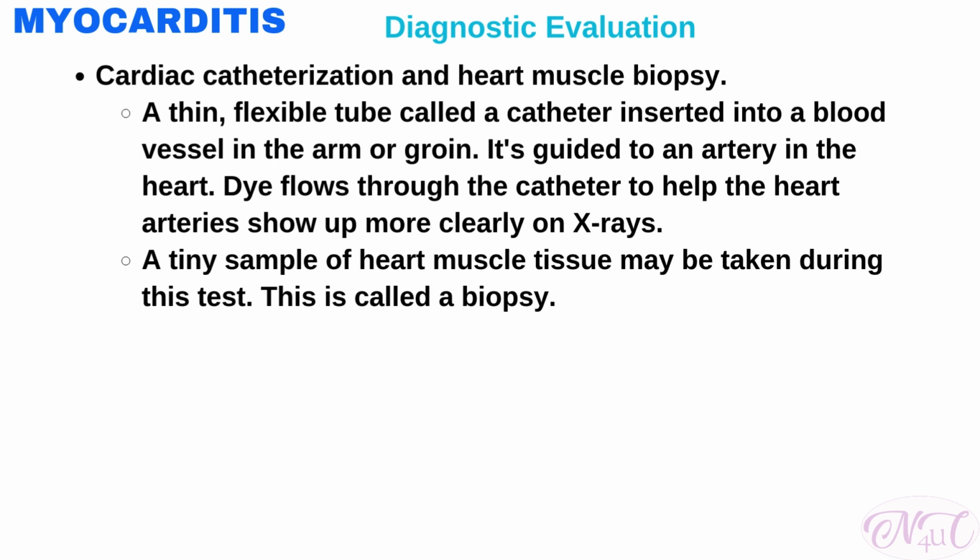A thin, flexible tube called a catheter is inserted into a blood vessel in the arm or groin. It is guided to one artery in the heart. Dye flows through the catheter to help the heart arteries show up more clearly on X-rays. A tiny sample of heart muscle tissue may be taken during this test. This is called a biopsy. The sample is sent to a lab to be checked for signs of myocarditis or infection.